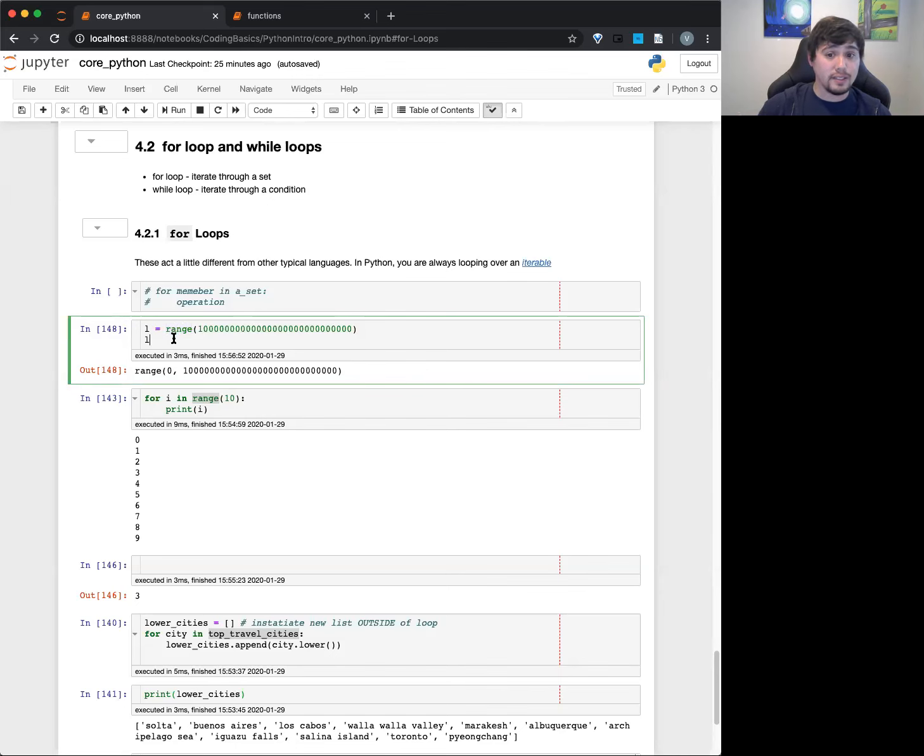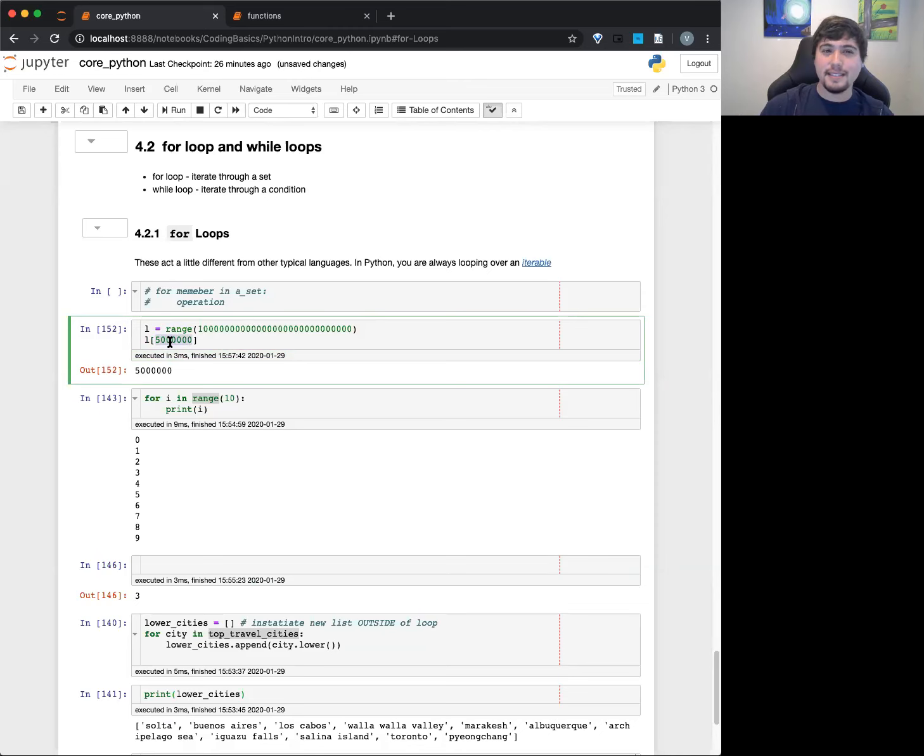is that range isn't gonna do anything until it's asked to give me the first element. So for example, if I ask for the first element, hey, that was really quick. What if you give me the 5th element? Awesome. Now one thing you'll notice is the executed time right here. This is gonna be kind of nice. If I do 5,000, you see it takes a little bit extra time.